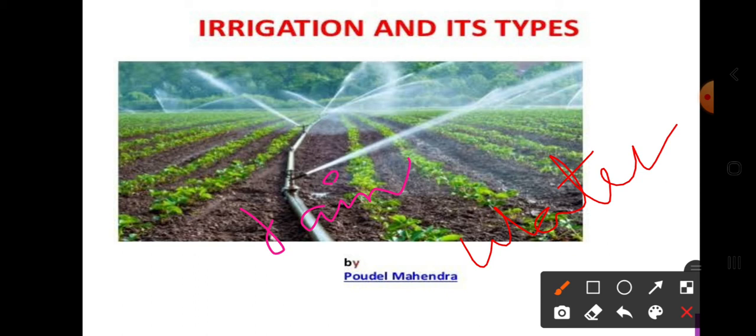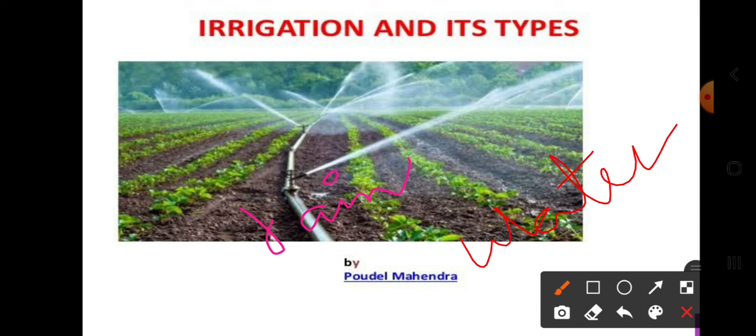In the irrigation method, water is supplied from rivers, reservoirs, lakes, ponds, wells, and even tube wells. These are now the sources of water for the agricultural lands.